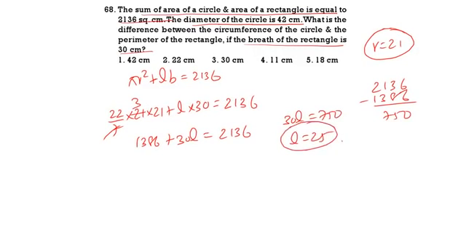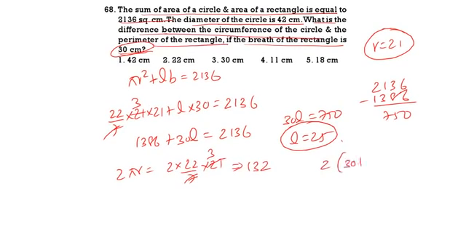Already the breadth is given as 30. Now, what is the difference between the circumference of the circle, 2 pi r, 2 into 22 by 7 into 21, which is equal to 132, and the perimeter of the rectangle, 2 of L plus B, which is equal to 110? So the difference between 132 and 110 is 22. So 22 centimeters is the correct answer.